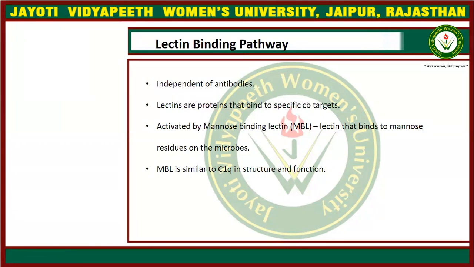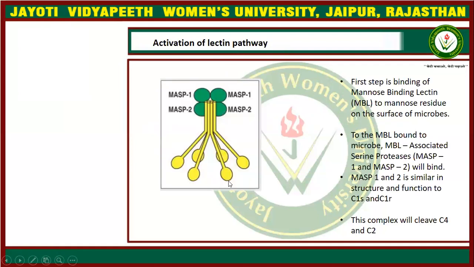This MBL is similar to C1q, which was found in the classical pathway. So we do not need C1q in the lectin pathway; in place of C1q, MBL is present.